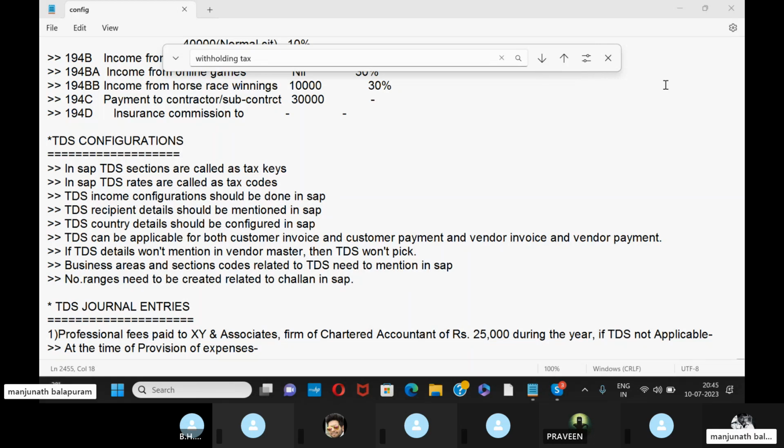For the vendor master, XK02 is change, XK01 is for vendor creation, and XK03 is for display of the vendor master.